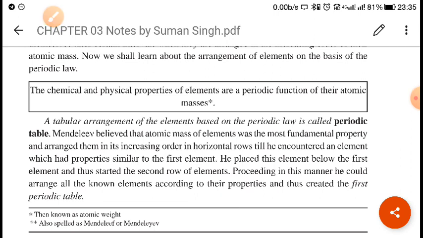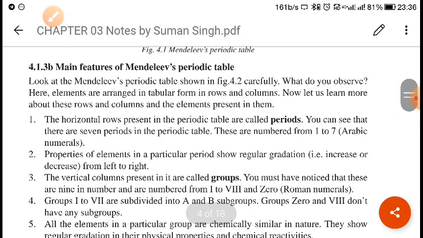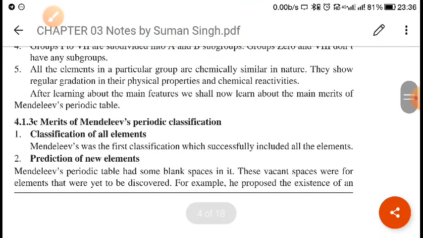Now, when we talk about the contribution of Mendeleev's periodic table, his contribution was to systematically study the elements. Mendeleev's periodic table categorized the elements for the first time in a systematic way, and this helped immensely in the study of the chemistry of elements and their compounds, and made the study much easier.